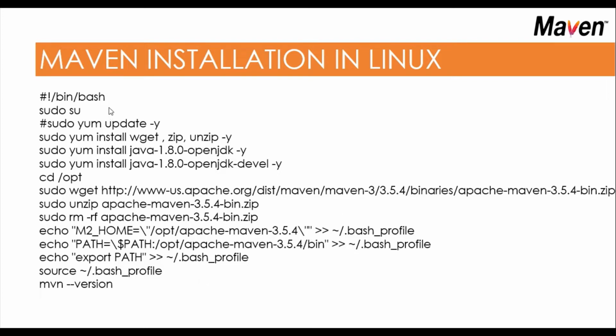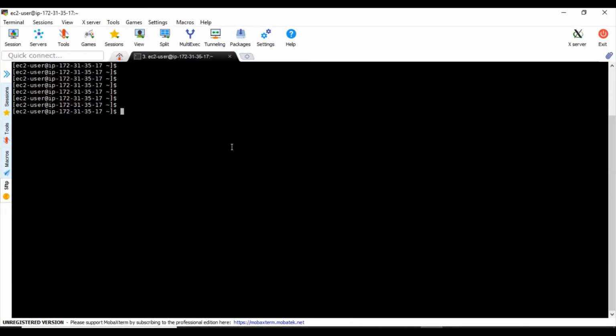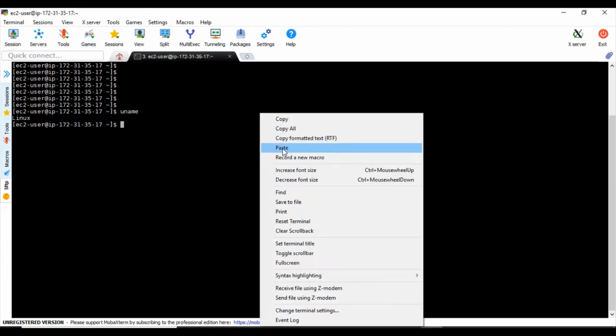So this is all about the theory, and we'll see it in practice. So let's go and do it. I'm logging into AWS, and the name of the user is ec2-user, because I'm only doing this in the cloud. So first thing first, what I have to do, we'll check whether it is a Linux system or not. uname, that's it. So you'll get that this is Linux here. After that I have already copied the same commands whatever is there in the PPT.